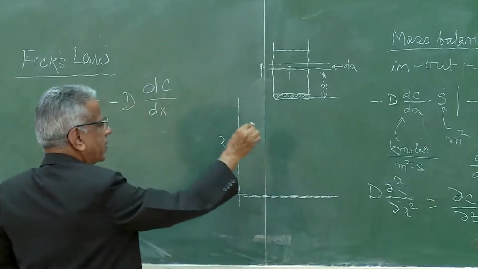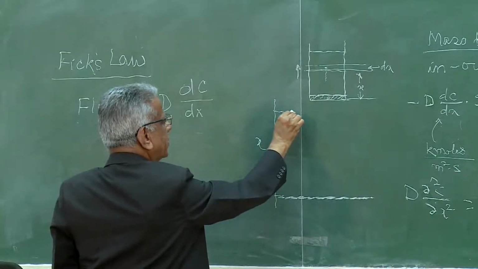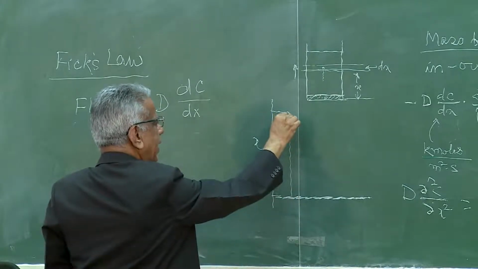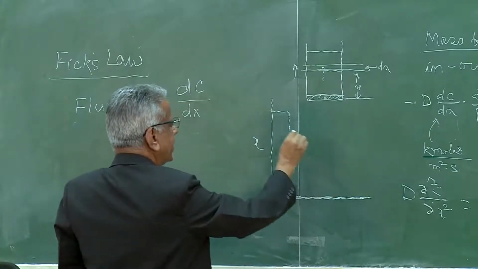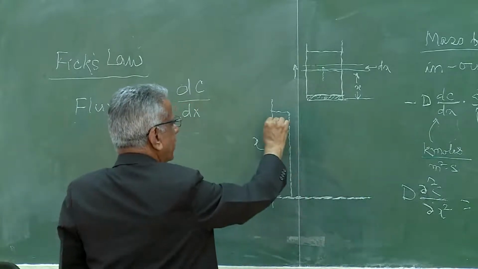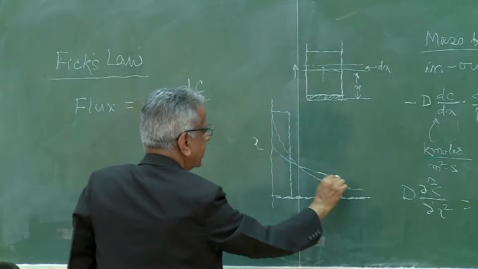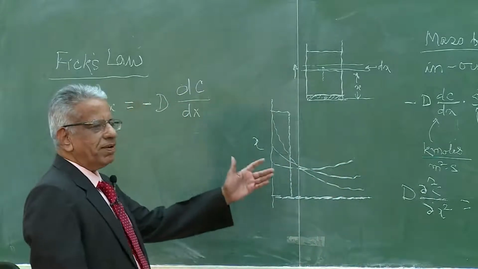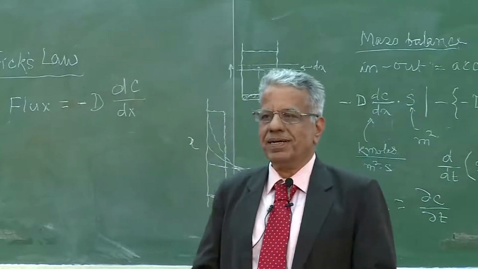Slowly diffusion occurs, and eventually we want a condition where sugar concentration is uniform throughout. The entire length we want the same, but it will pass through many stages, like this, like this, like this. Finally, eventually, you will get uniformity of concentration.